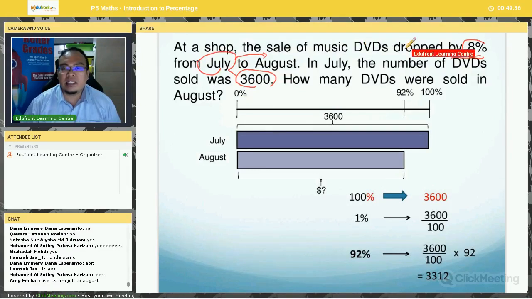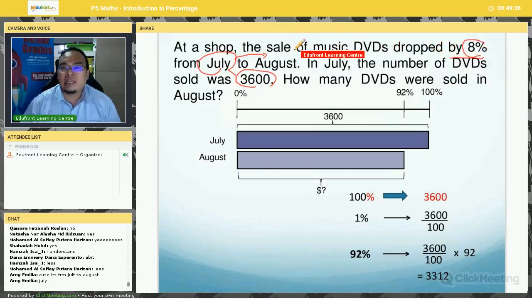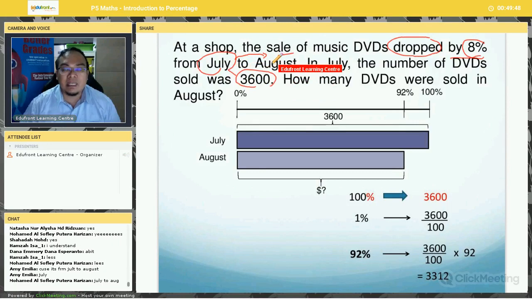Very good. So you can see here in the question, they tell you that the sale dropped. So if the sale dropped, it must be less, right? So 3,600 in July, in August must be less than 3,600. So I'm saying the obvious, right? But some students, when they do it mechanically without thinking, sometimes the answer is more than 3,600.